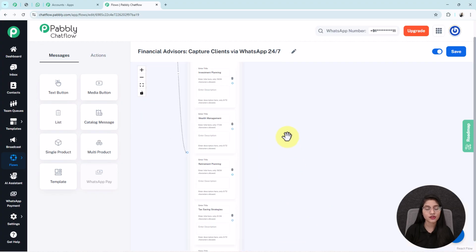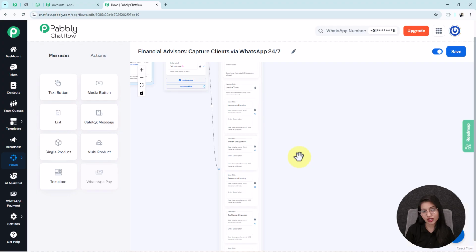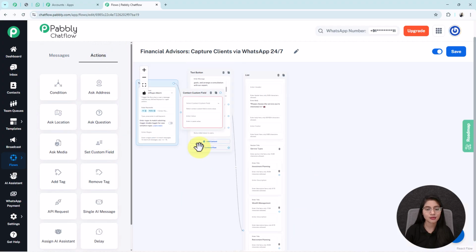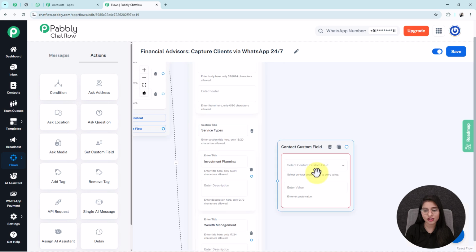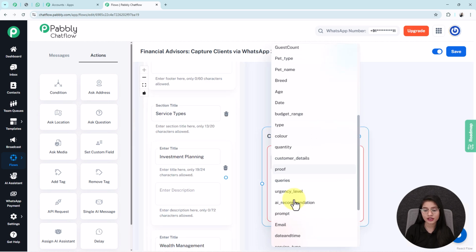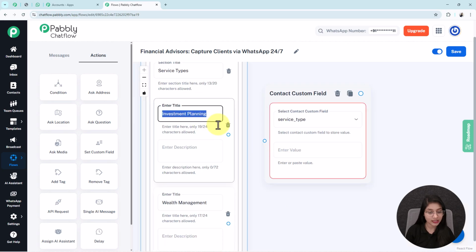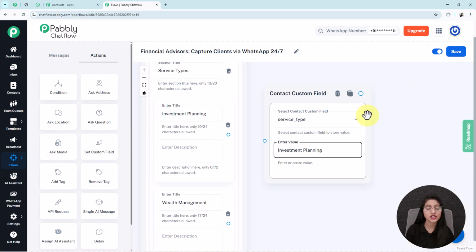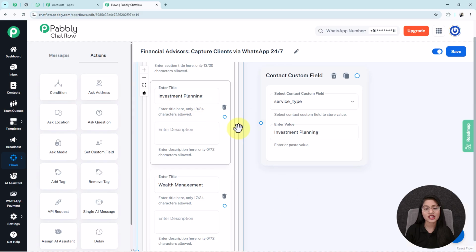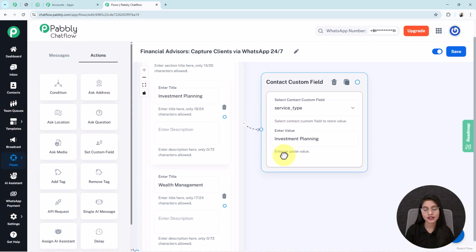Now when my users select the service type that they want to book a consultation for, my bot will reply to them. But before that, I am going to set up custom field tags. For that, I will click on the actions option and add the button Set Custom Field by dragging this box here. I'm going to select the contact custom field as service type, and in the enter value box I'm going to write investment planning, because I set this contact custom field not specifically for this service type. That's why I am linking this to this.